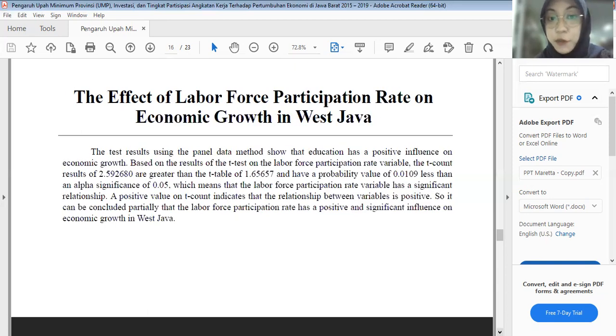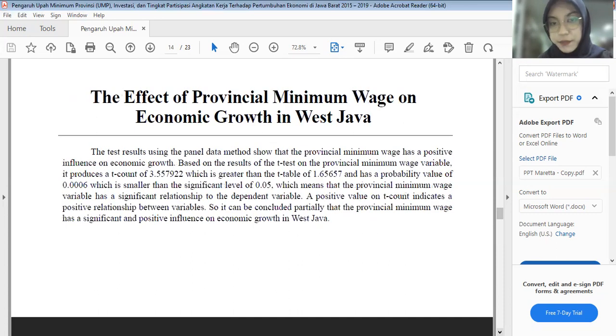Next is the effect of labor force participation rate on economic growth in West Java. The result is a positive value on t-count, because the t-count result of 2.592680 is greater than the t-table of 1.65657 and has a probability value of 0.0109, less than an alpha significance of 0.05. So it can be concluded partially that the labor force participation rate has a positive and significant influence on economic growth in West Java.